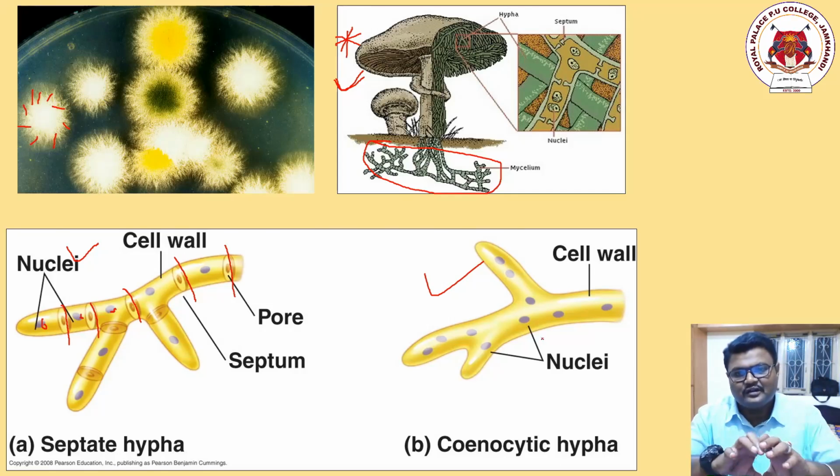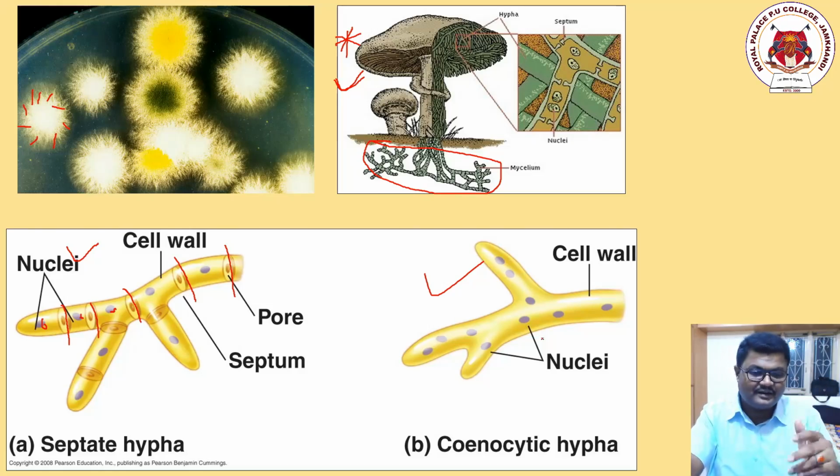It is a slender, entire, whole tube which is not at all cut in between, and that is called coenocytic or aseptate hypha or hyphae. I hope you are understanding, students, right? A tube-like structure with cuts, nuclei, septa. A tube-like structure with no cuts, nuclei, aseptate. Done? So these are the characteristics.